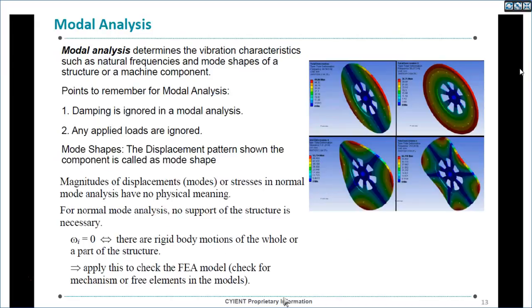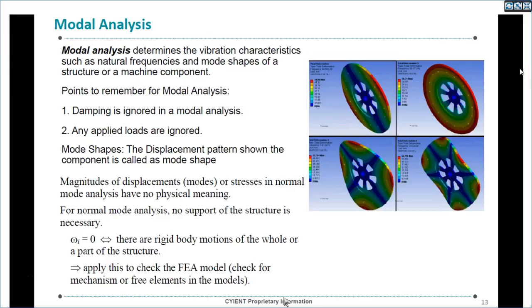So now coming to modal analysis. What exactly is modal analysis? Basically, modal analysis is done to extract the natural frequencies of a particular component and the respective mode shapes. Each natural frequency will have one mode shape.